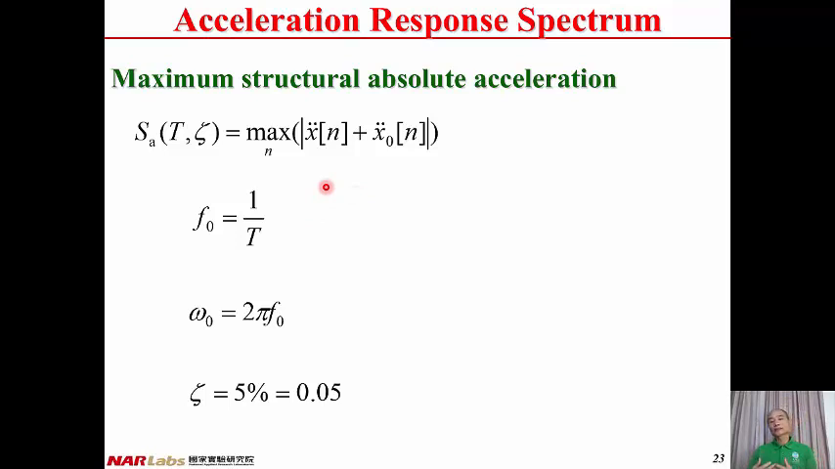And after conducting the seismic analysis of the structure, we can have the absolute acceleration of the structure at all steps. And this is the relative acceleration with respect to the ground, and this is the ground acceleration. When we add these two up together, we can have the absolute acceleration. Once we have the absolute acceleration at all steps, then we can take the absolute value and find out the maximum one. Then we can have the maximum structural absolute acceleration, and it is a function of T.